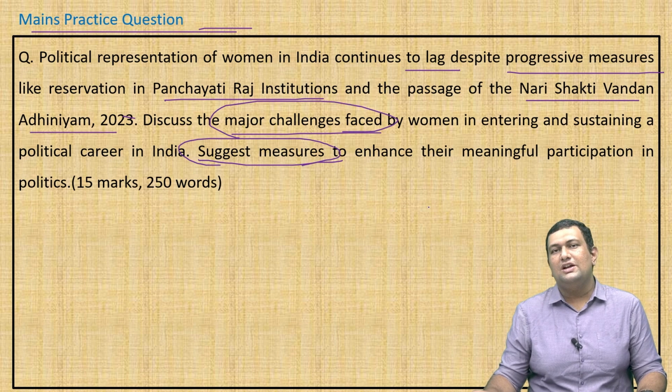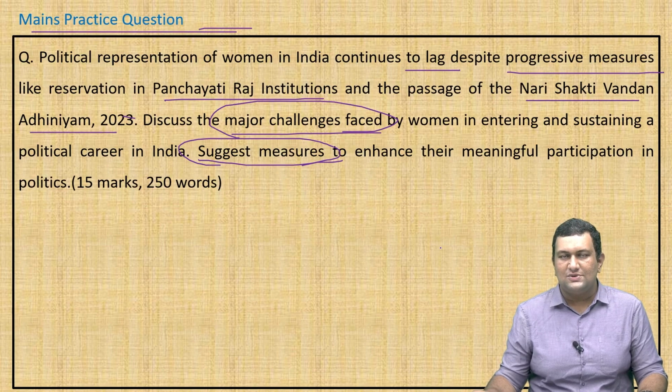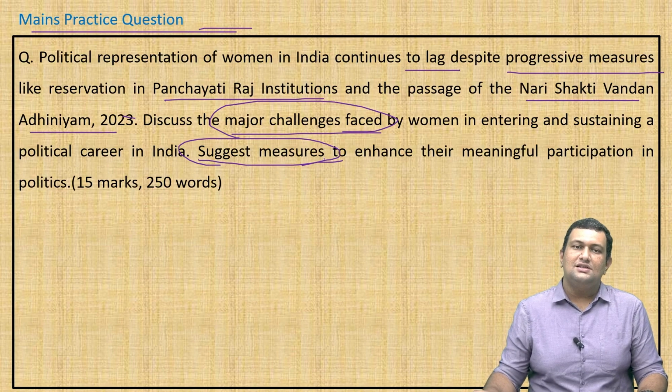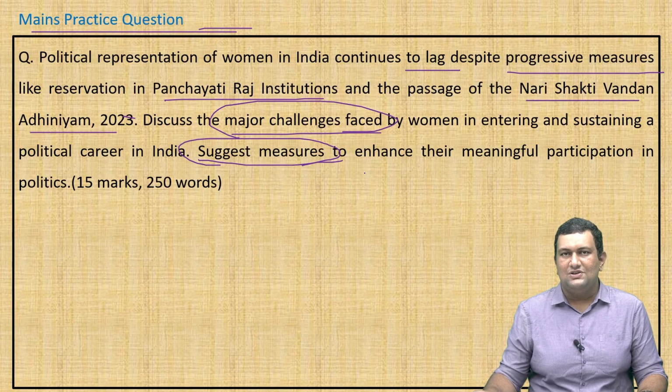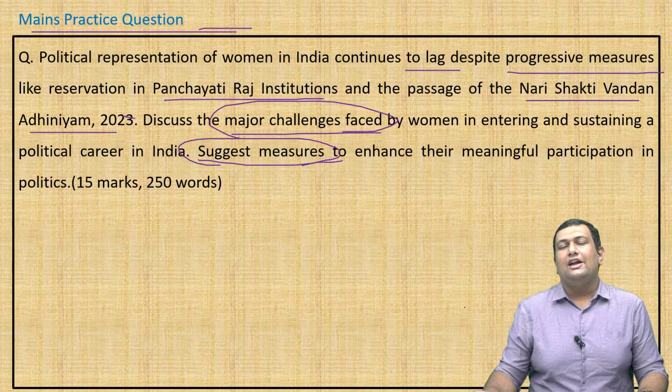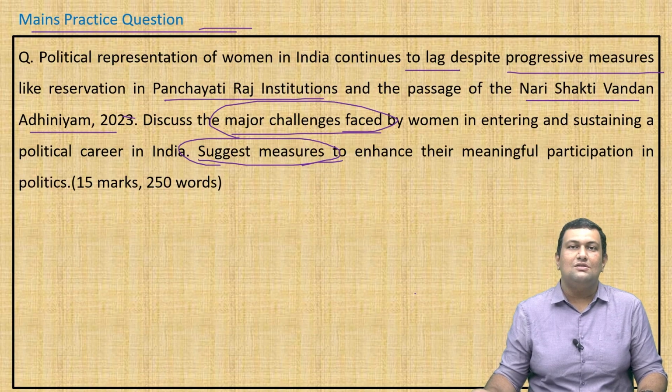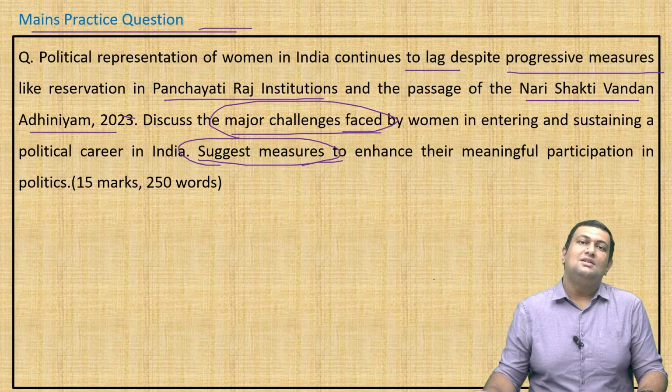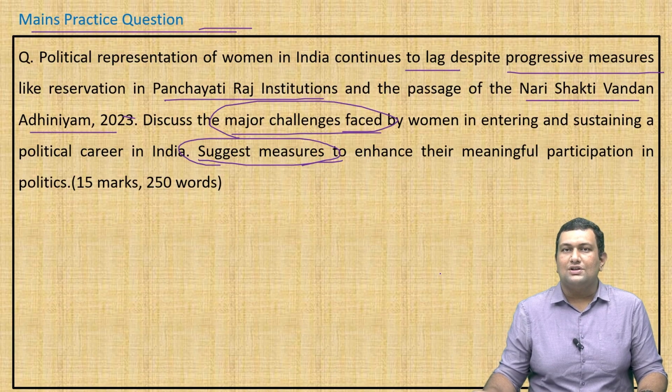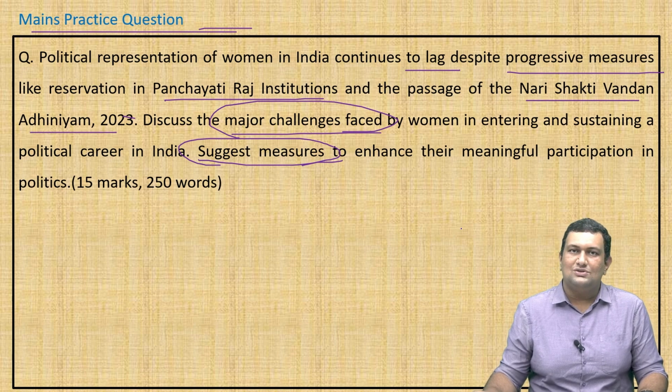You can introduce by giving a data point with regard to women's participation in politics. Second, list out the challenges they face, like we discussed before. Third, suggest the measures. Just put the side heading measures and list out the measures. In measures, you need not restrict yourself to the measures taken by the government. You can also give the measures which you feel are right. After that, give a conclusion. Ensure that the conclusion is in a positive, optimistic way, not in a negative way. So that's it for this topic.